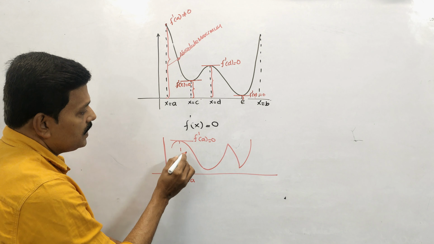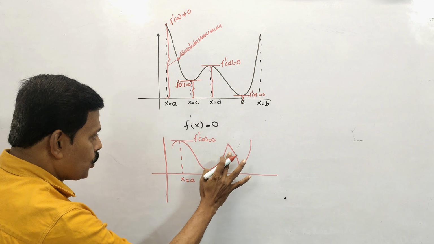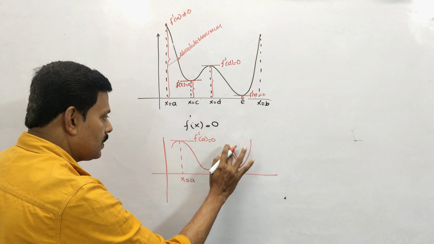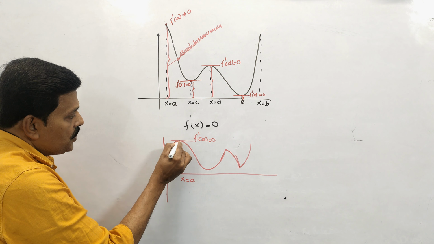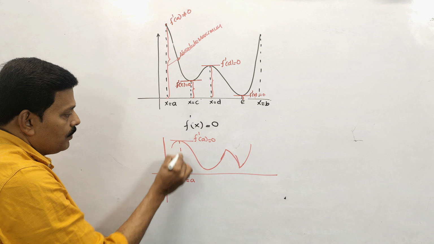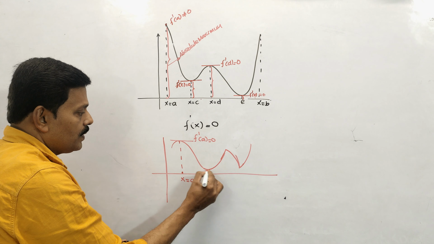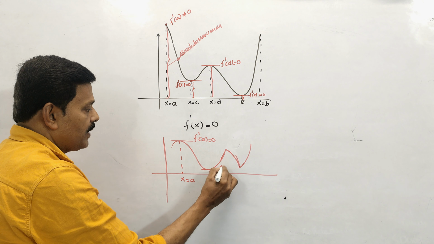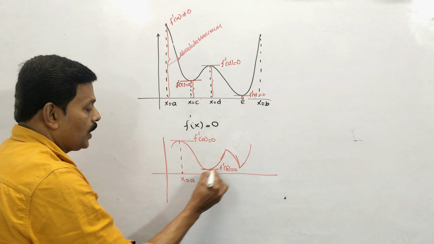From the graph it is clear it is giving the maximum value. So this is maximum; you can call it local maximum. This is minimum. Tangent is drawn at x equal to b, f dash b is 0, so you can call it a local minimum. Nearby local maximum, that is a local minimum.